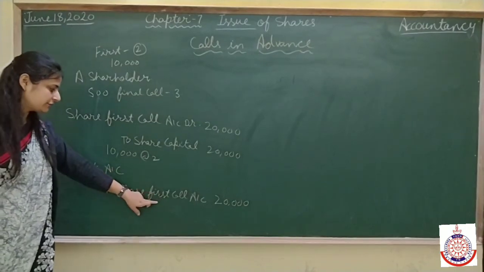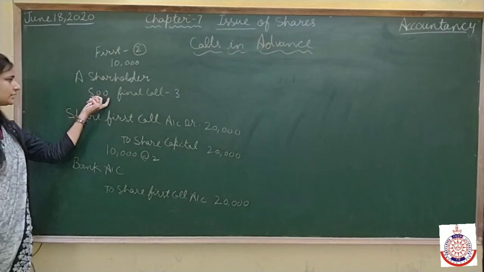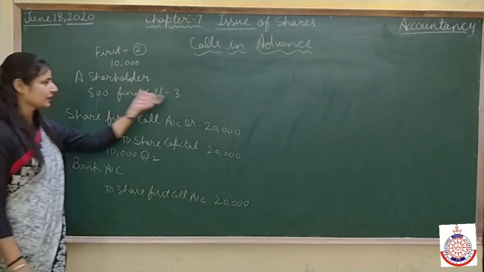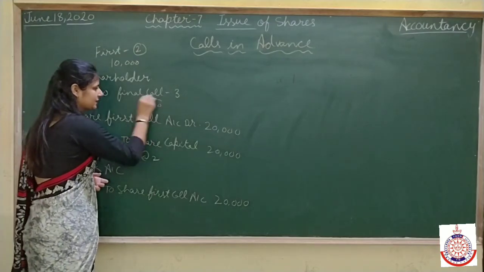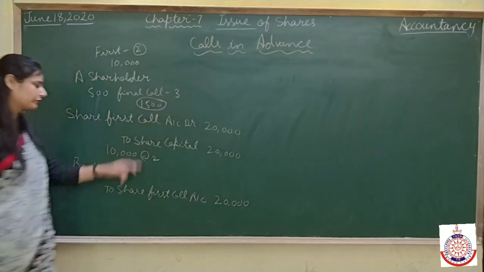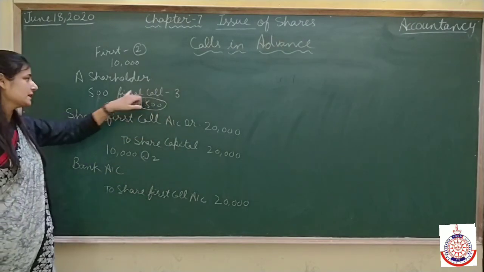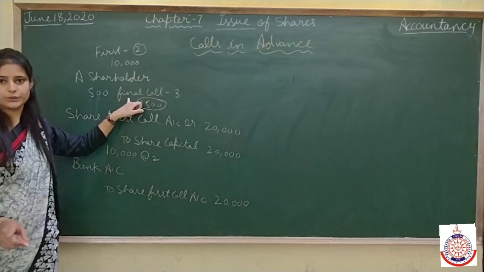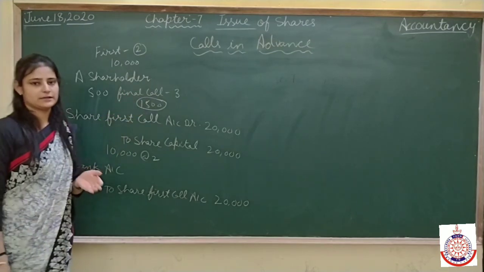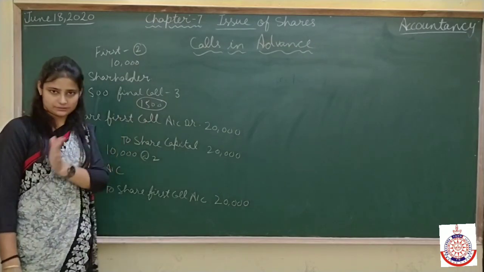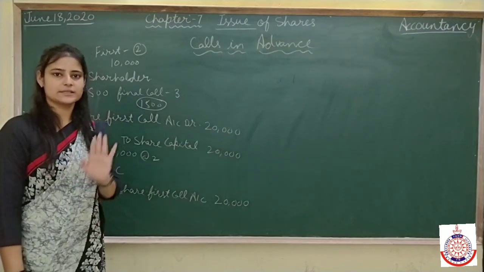Now, along with the first call, I am receiving an amount from one of the shareholders who is having 500 shares, at the rate of 3, which is 1,500. It means this amount I am also receiving along with the first call, and that amount is not due yet. See, the final call is not due yet, and we are receiving money of the final call before the amount is due. So that is known as calls in advance.